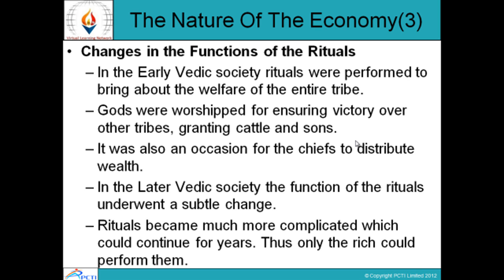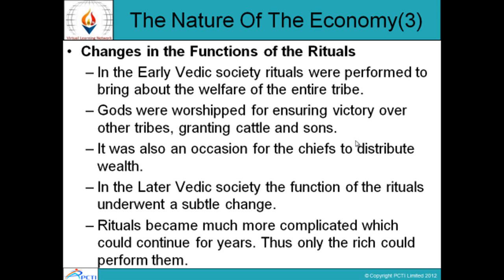Changes in the functions of the rituals. In the early Vedic society, rituals were performed to bring about the welfare of the entire tribe. Gods were worshipped for ensuring victory over other tribes, granting cattle and sons. It was also an occasion for the chiefs to distribute wealth.